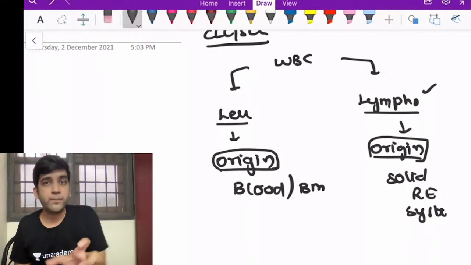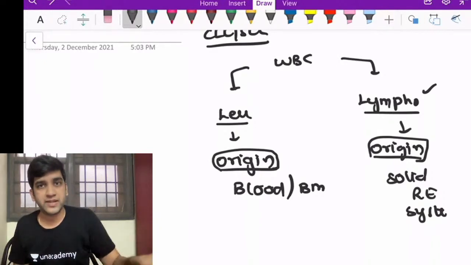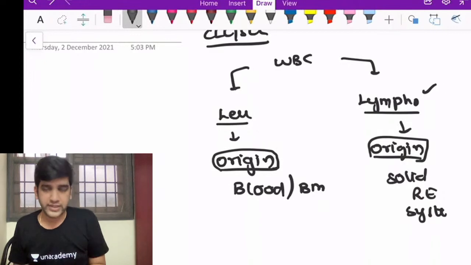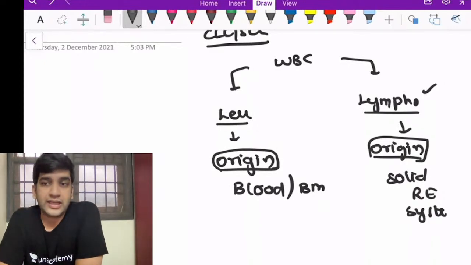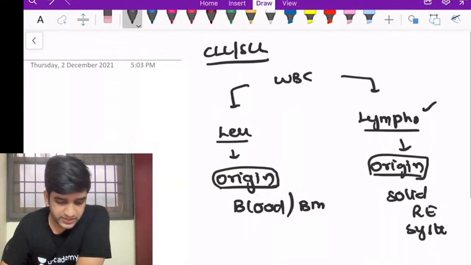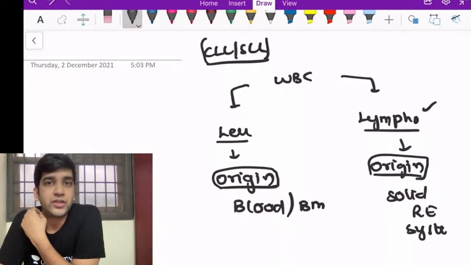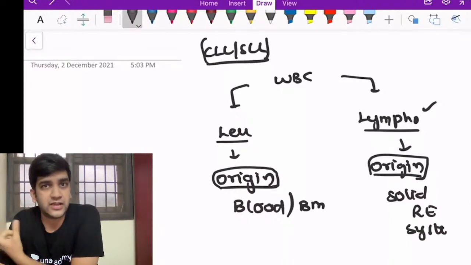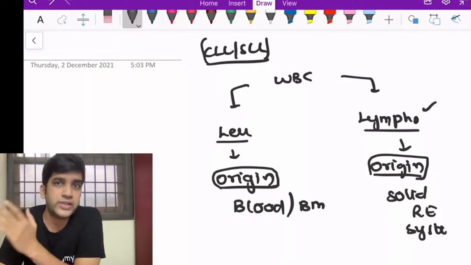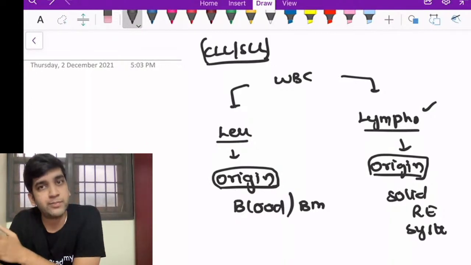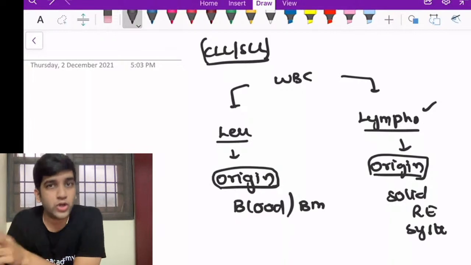So we always base it on the origin, not the involvement. The overlap stays in the origin. When we take CLL, the origin is in the naive B cell, like what we saw yesterday in the B cells journey, and it can also have a post-germinal center origin. So the origin overlaps, and I call them leukemia/lymphoma.